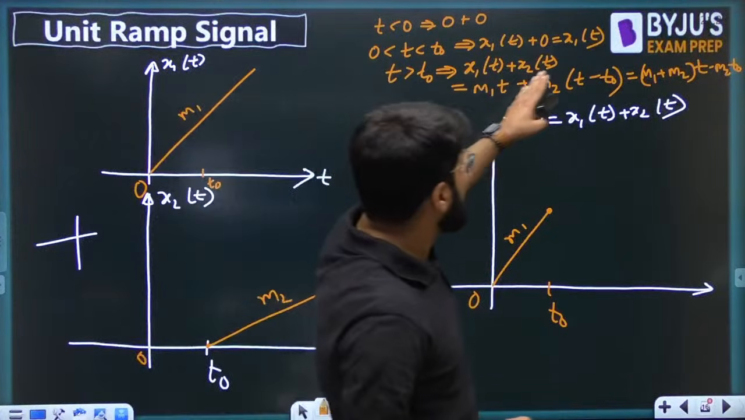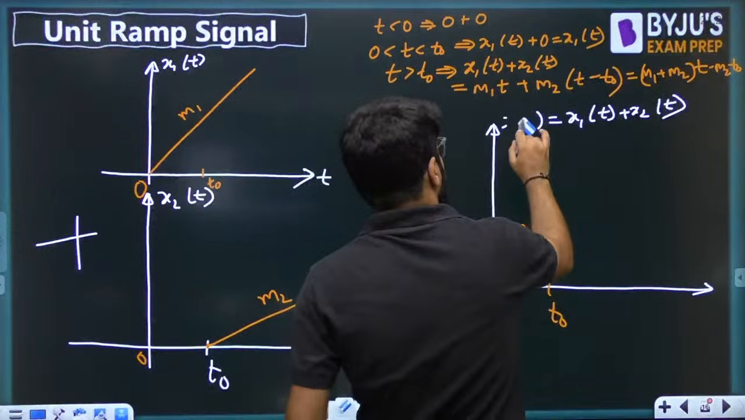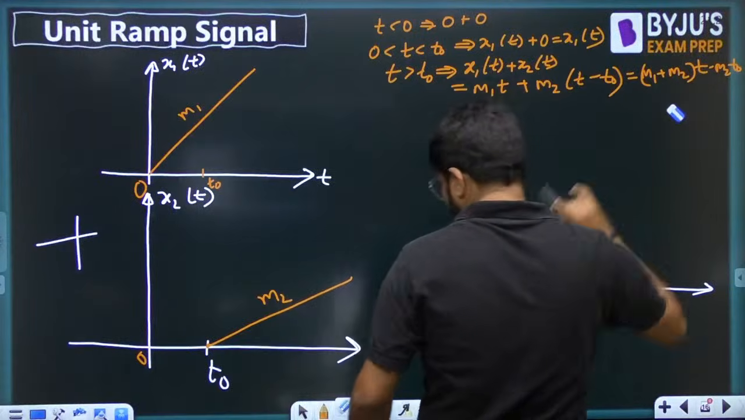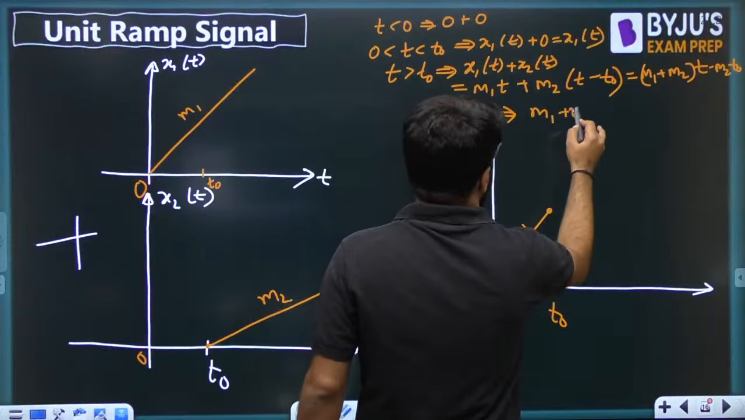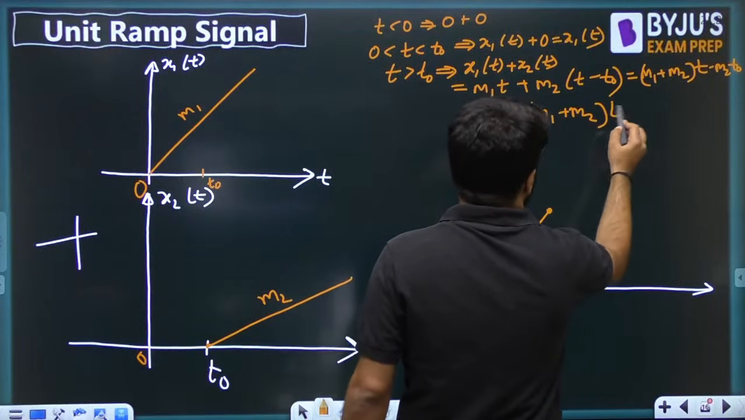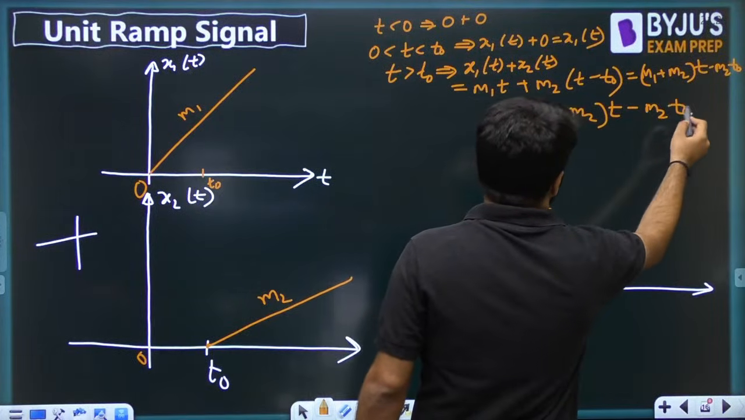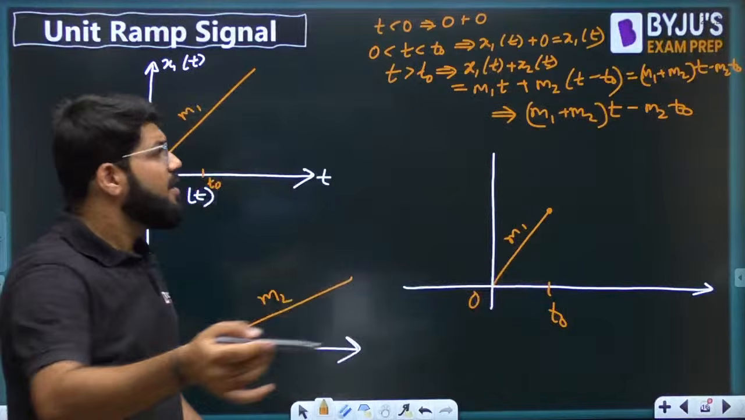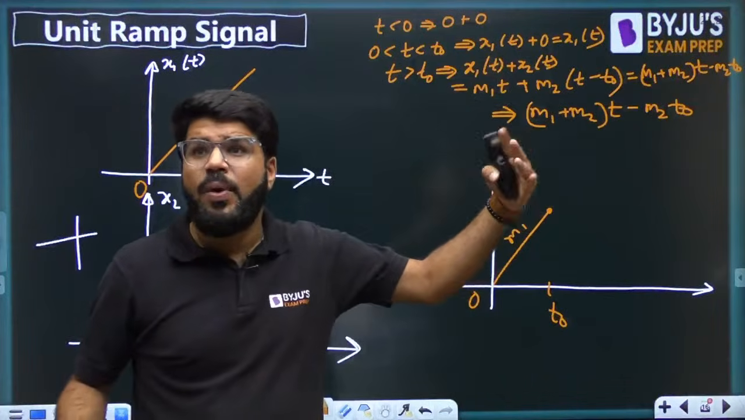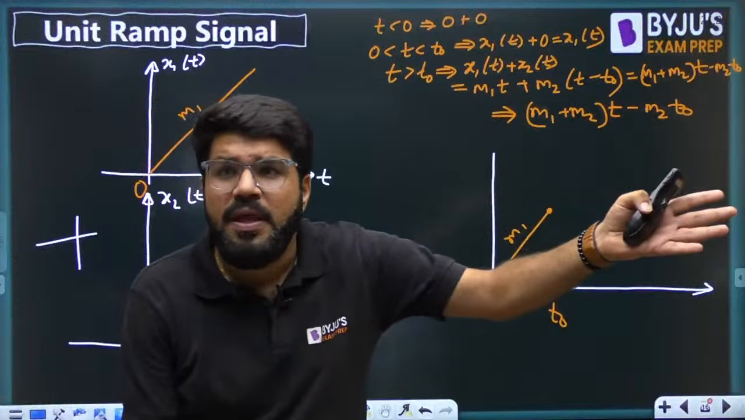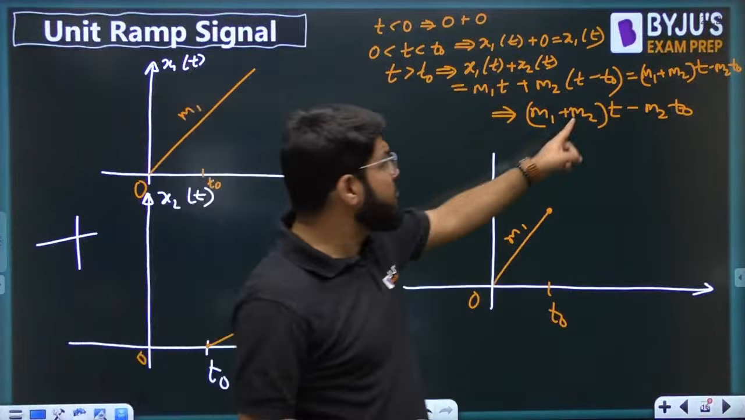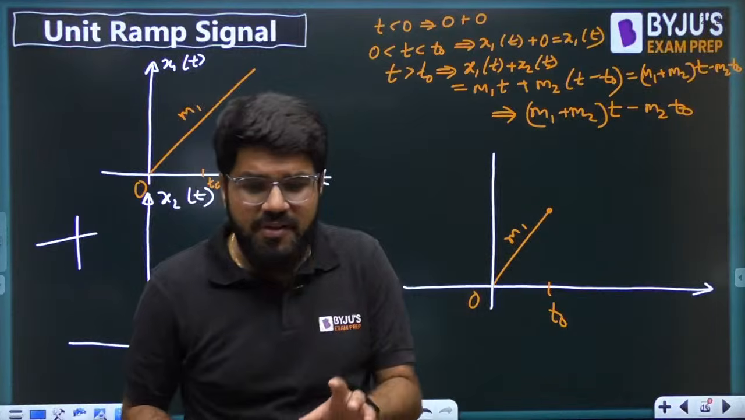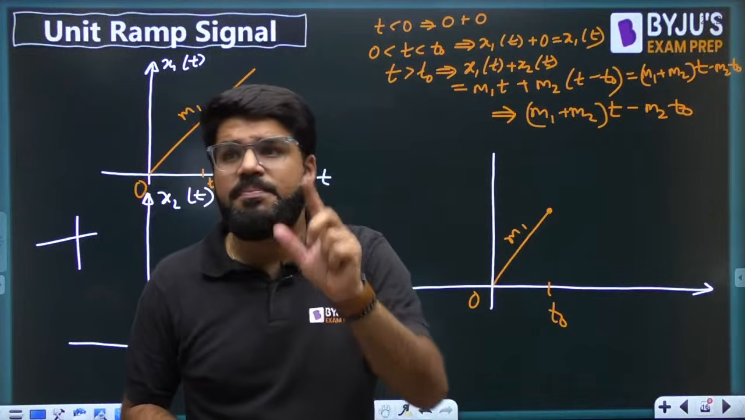So eventually, what is the equation in front of you? It is (m1 plus m2) into t minus m2 t naught, which is again like a straight line y equal to mx plus c. It is again like a straight line y equal to mx plus c, but the value of m is m1 plus m2.